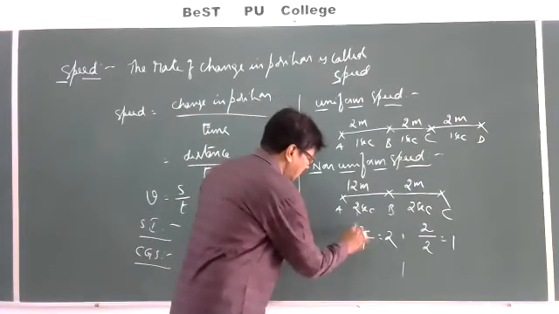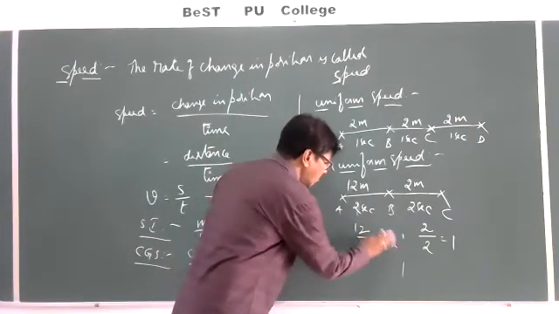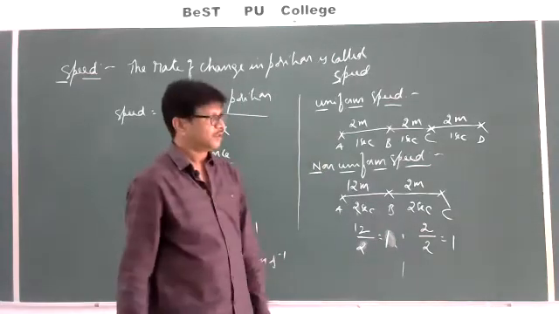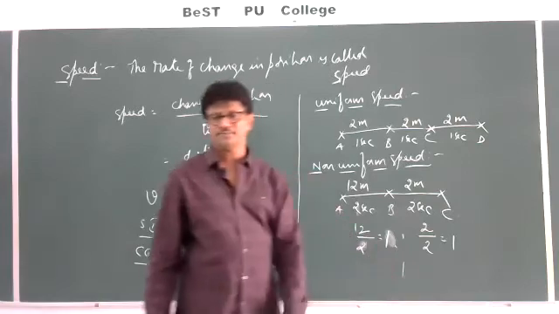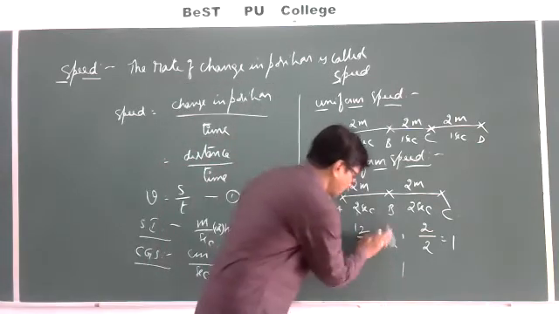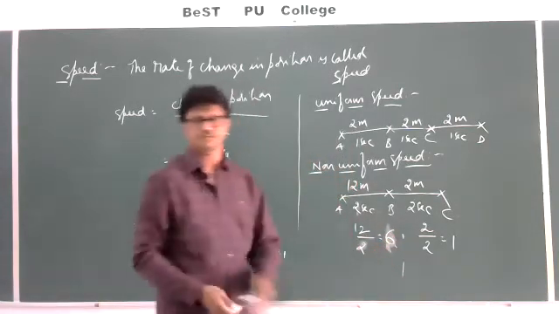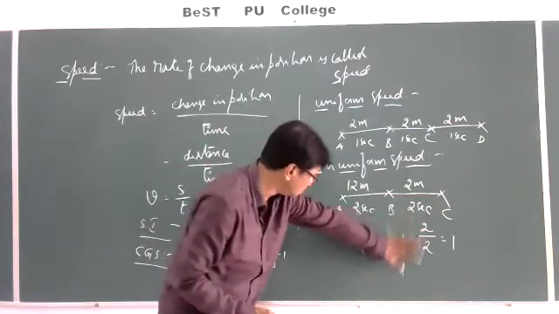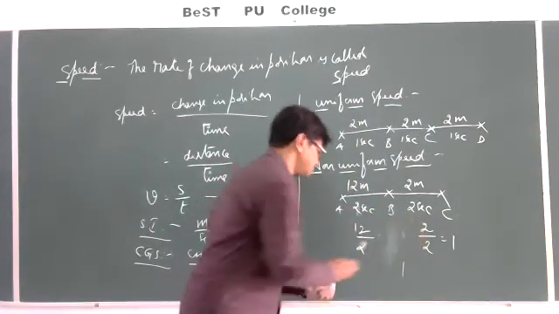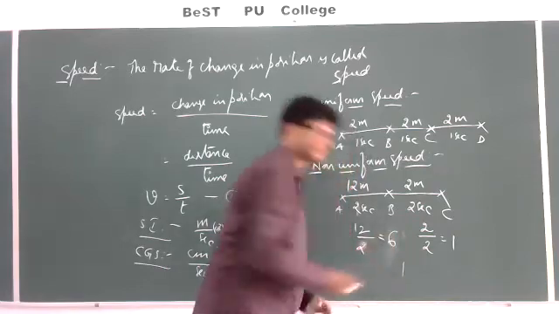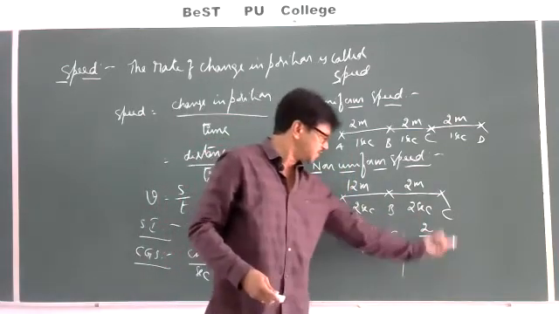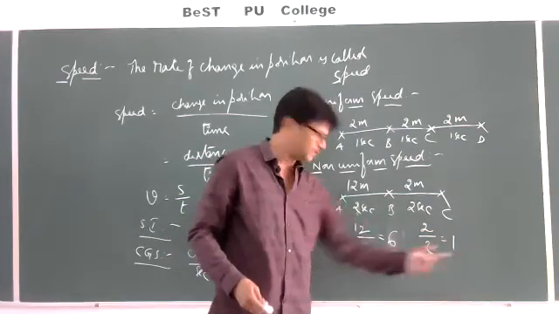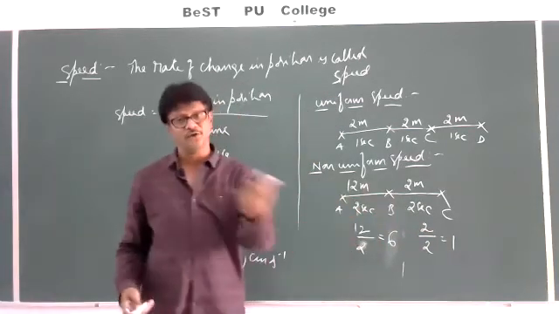Between A and B, 12 by 2, which is equal to 6. What is the speed between B and C? 2 by 2, which is equal to 1. Now between A and B, 6. Between B and C, 1. So a body is moving with non-uniform speed.